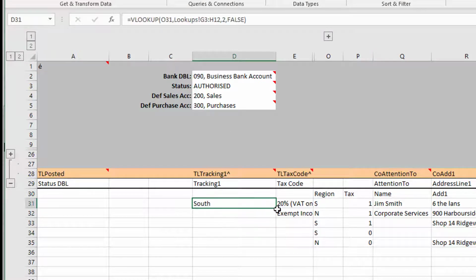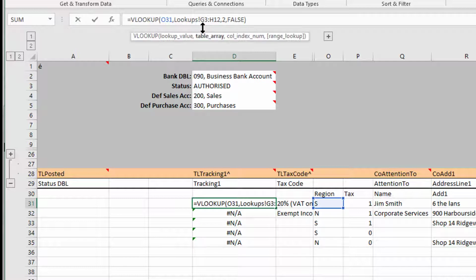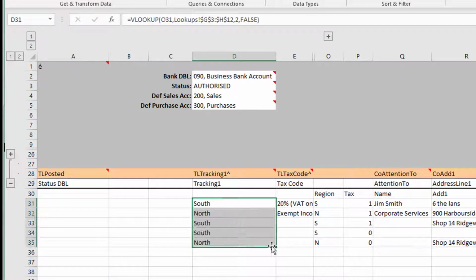What does that give us? Oh, perfect result first time. Oh, not a perfect result, because as we're dragging down, it's moving various values. For instance, the table needs to be set to always be in the same place. Now, what happens is if you highlight these references here and you press F4, you'll see it adds dollar signs to there, which means that that value won't change as you drag it down. Let's press return. Let's now drag that down, and fingers crossed it has worked perfectly.